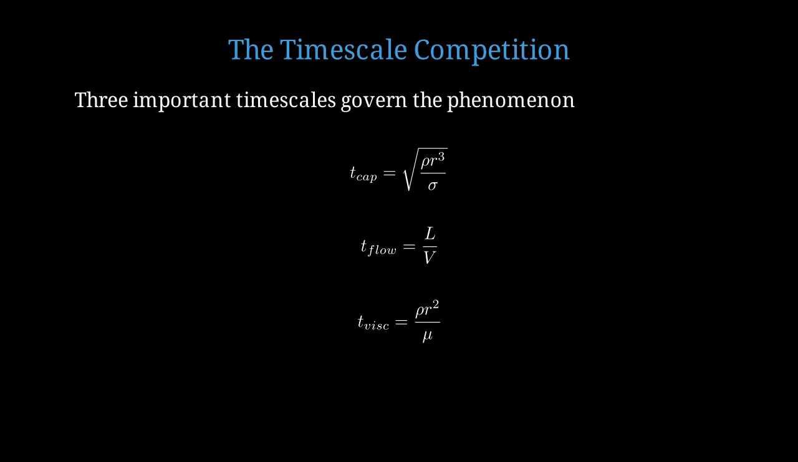This characterizes viscous diffusion. In the dripping regime, the capillary timescale is shorter than the flow timescale. Surface tension has time to act and break up the jet. In the high-speed jetting regime, the flow timescale becomes shorter than the capillary timescale. The liquid moves away before surface tension can break it up.